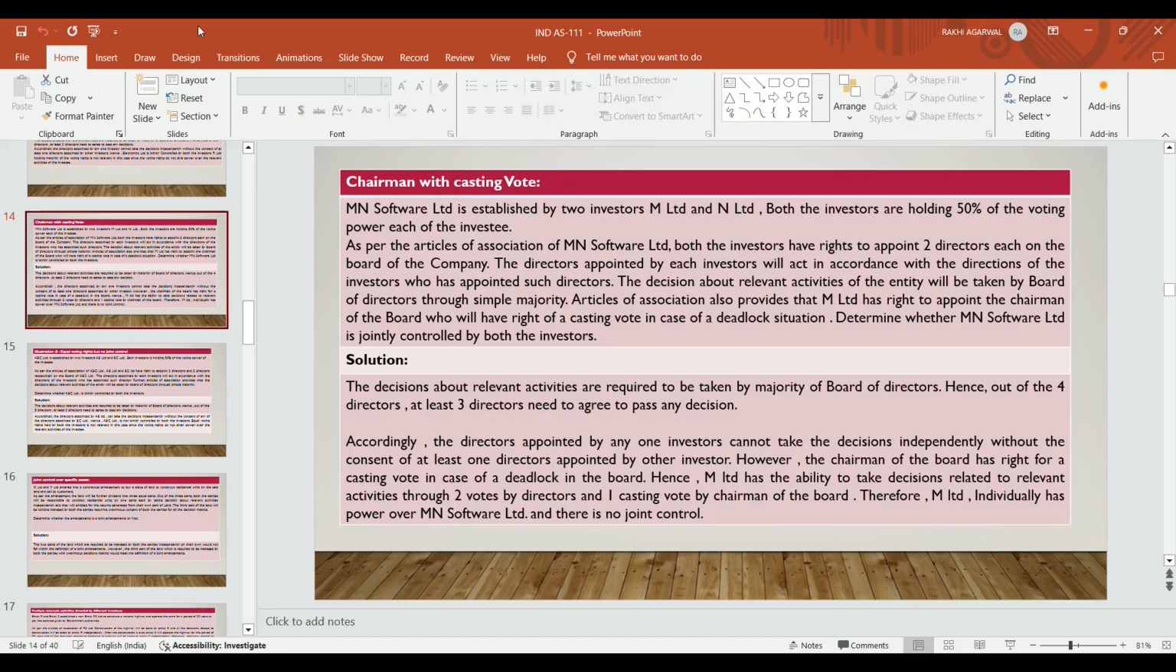Decisions about the relevant activities are required to be taken by a majority of the board of directors. Hence, out of 4 directors, at least 3 directors need to agree to pass any decision. Accordingly, a director appointed by one investor cannot take the decision independently without the consent of at least one director appointed by the other. However, the chairman of the board of directors has the right to a casting vote in case of a deadlock situation in the board. Hence, M Limited has the ability to take decisions on the relevant activities through two votes by its directors and one casting vote by the chairman of the board. Therefore, M Limited independently has power over MN Software Limited and there is no joint control.